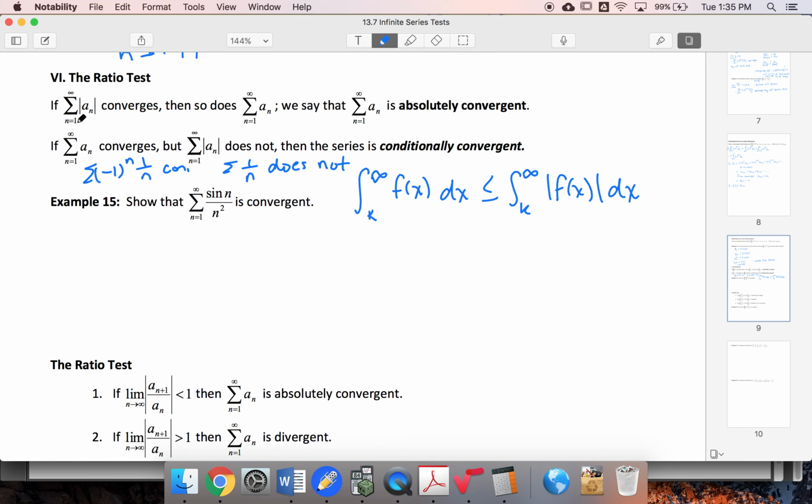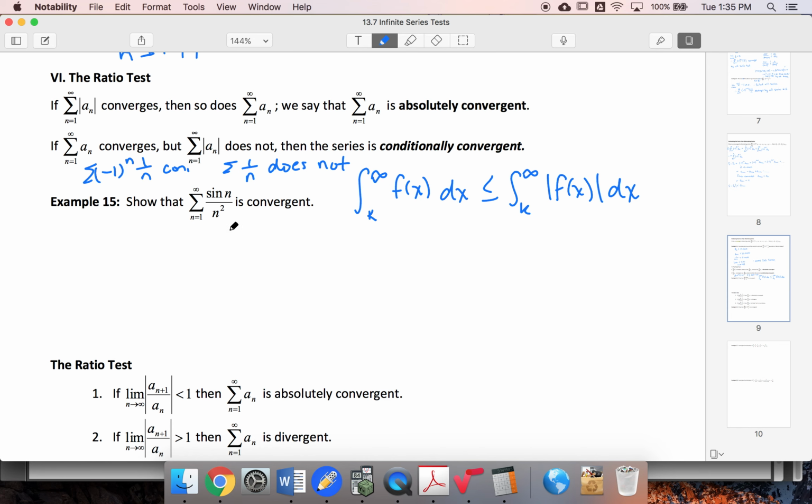We might want to look at absolute values sometimes because a lot of our tests for series require terms to be positive. For example, if we had sine n over n squared, if I look at the absolute value of that, then I can always say that sine is between 0 and 1. And that would allow me to use comparison test to 1 over n squared. So if this converges, definitely this does. If this does, this one may or may not converge.